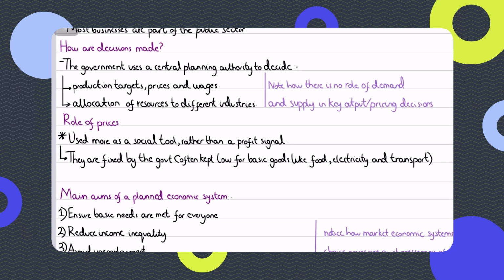Like we're going to be allocating this much land, labor, and capital to this particular industry, and none of this is based on demand and supply, unlike in a market economic system, right? So the central authority would decide how many schools, hospitals, and factories should produce that year, or how much services they should provide. Based on that production target, the government would allocate resources to those industries. So there is no role of demand and supply in deciding prices and even output.